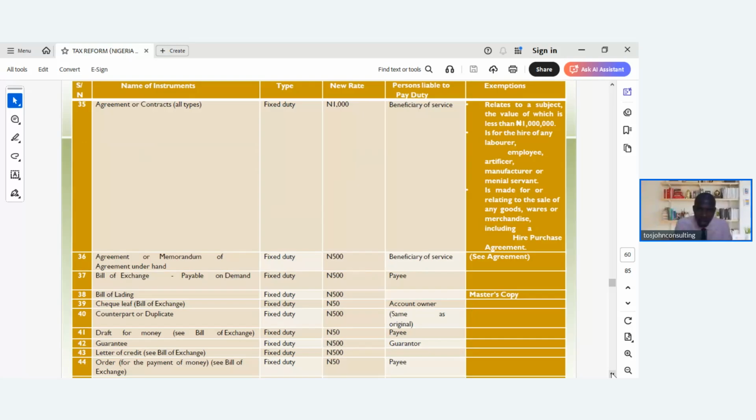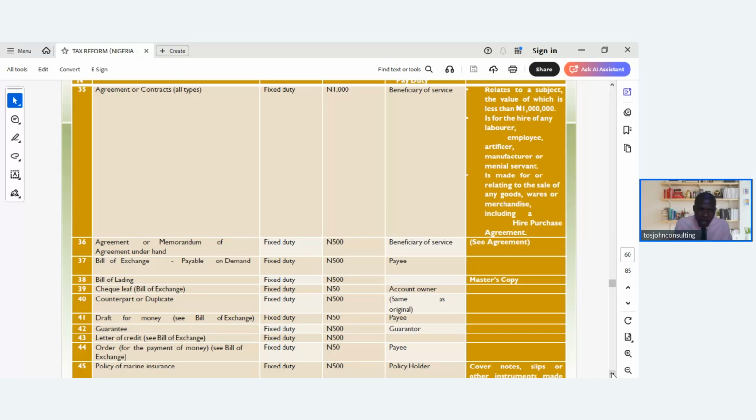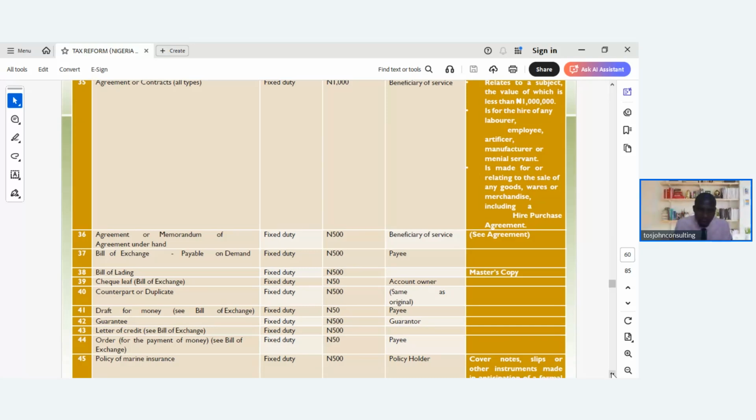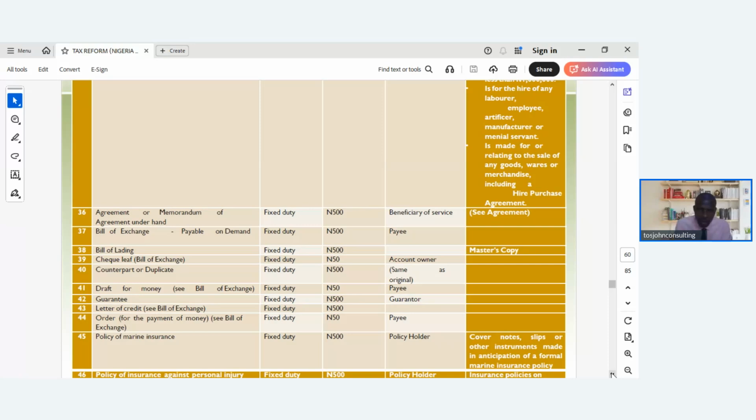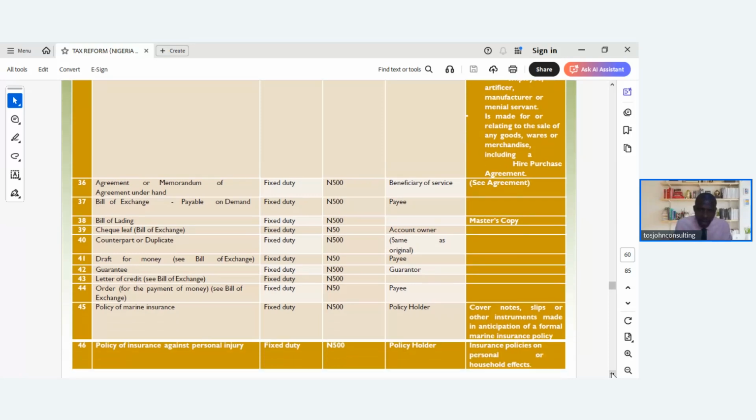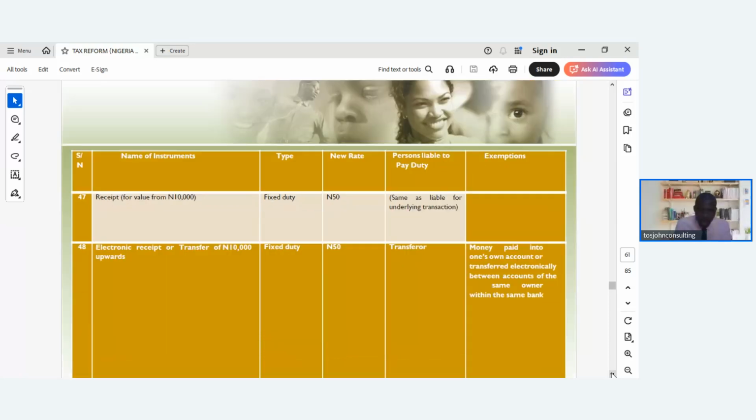So you can see what we have. There are many of them here. Bill of lading, guarantee, letter of credit, policy of marine. You can see the rates and who is liable to pay, up to 48.